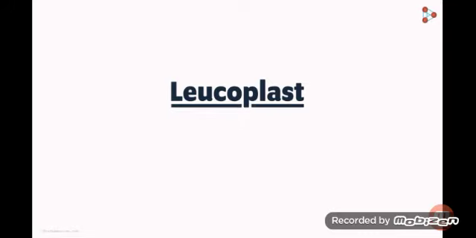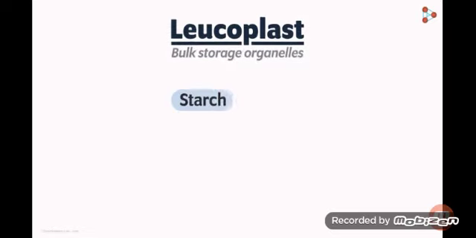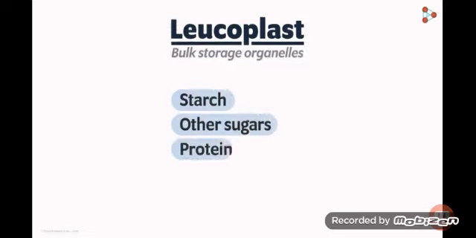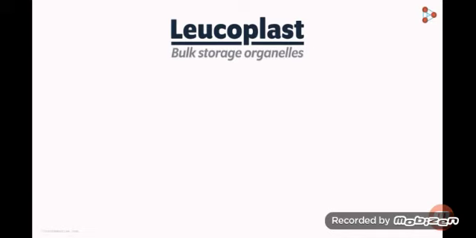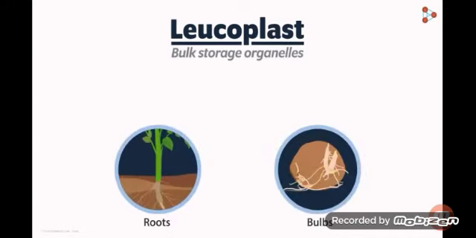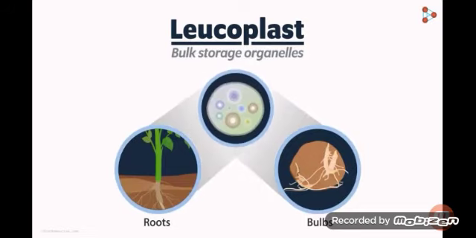But if these are colorless, then what are they used for? Well, the leucoplasts' main function is storage. They are known for the bulk storage of starch, other sugars, proteins, and lipids. So what do you think, which kind of cells have the leucoplasts? Roots and bulb-like organs have a high number of leucoplasts.